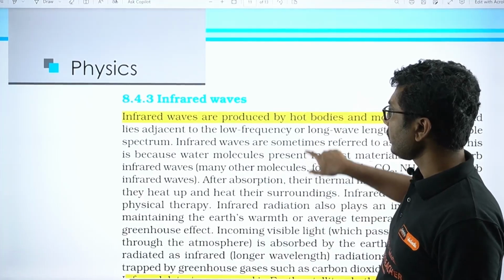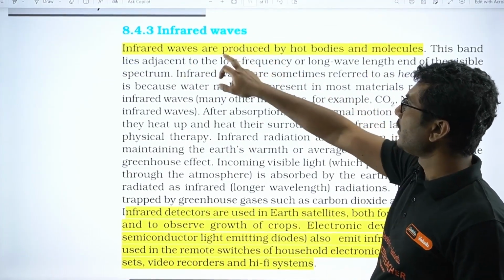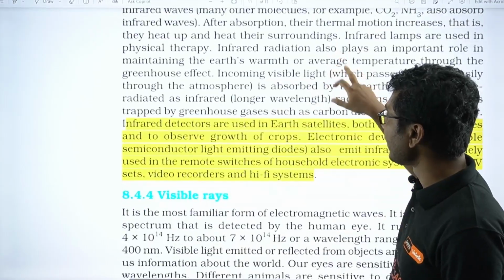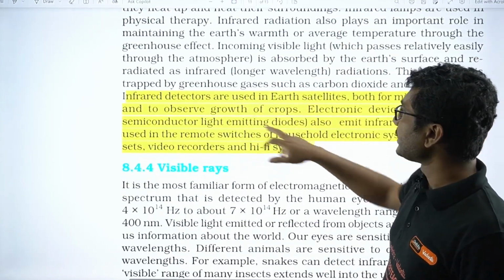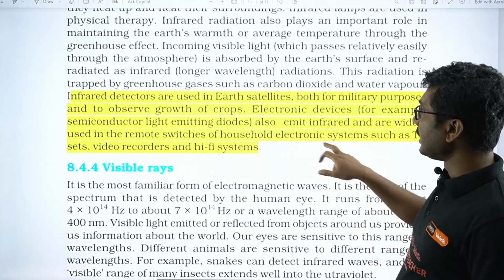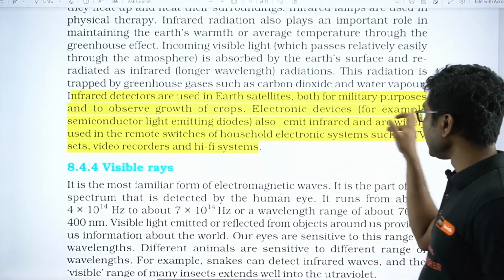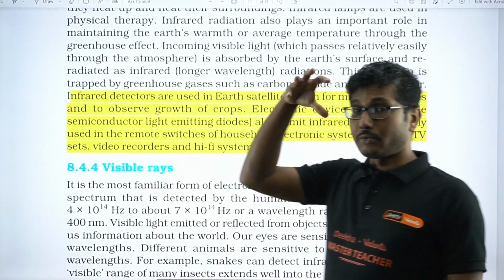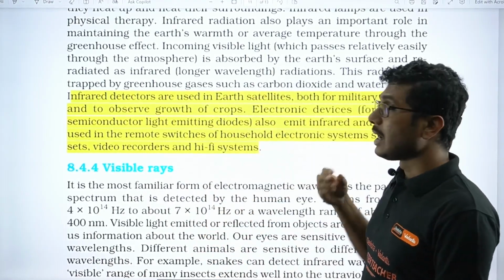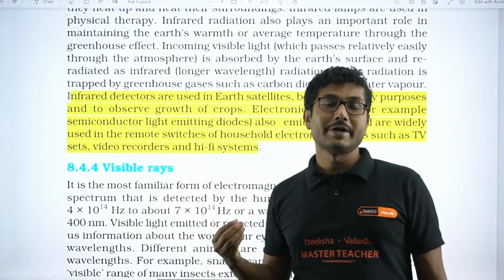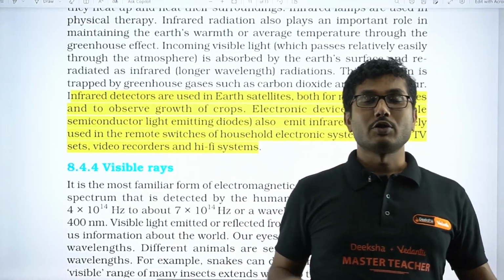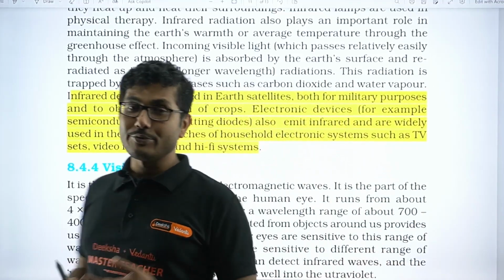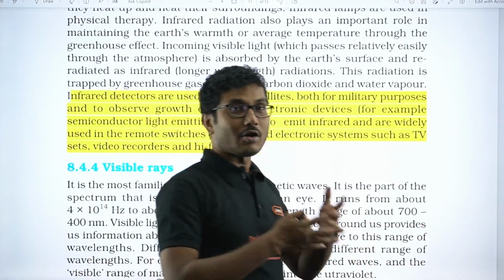Now, infrared waves are produced by hot bodies and molecules, and I have already given you examples. Infrared detectors are used in Earth satellites, both for military purposes and to observe the growth of crops. From space, infrared radiation is used to monitor how much crop is growing, and based on that, the prices are set. You may have heard that due to rain a lot of crops are wasted.